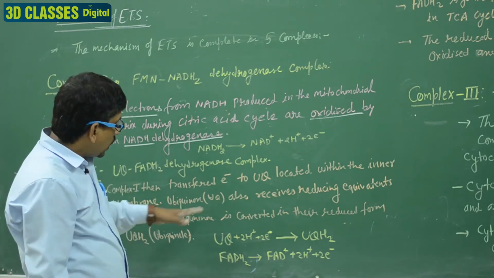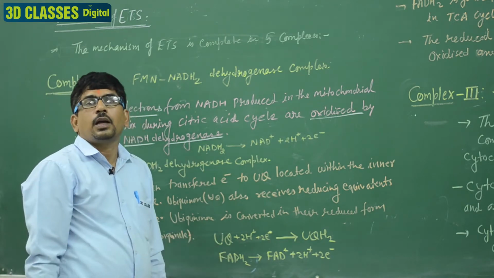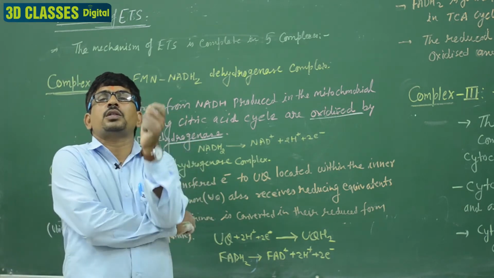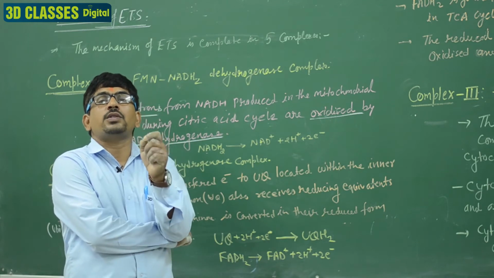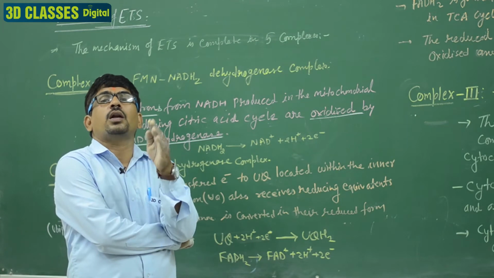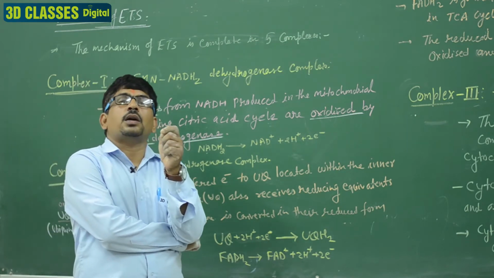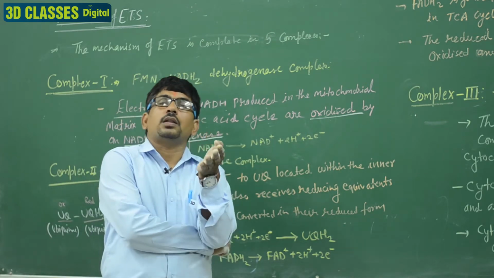The FADH2 is another electron donor, and the FADH2 breaks down into FAD and releases the electrons, and these electrons are utilized by the complex second.